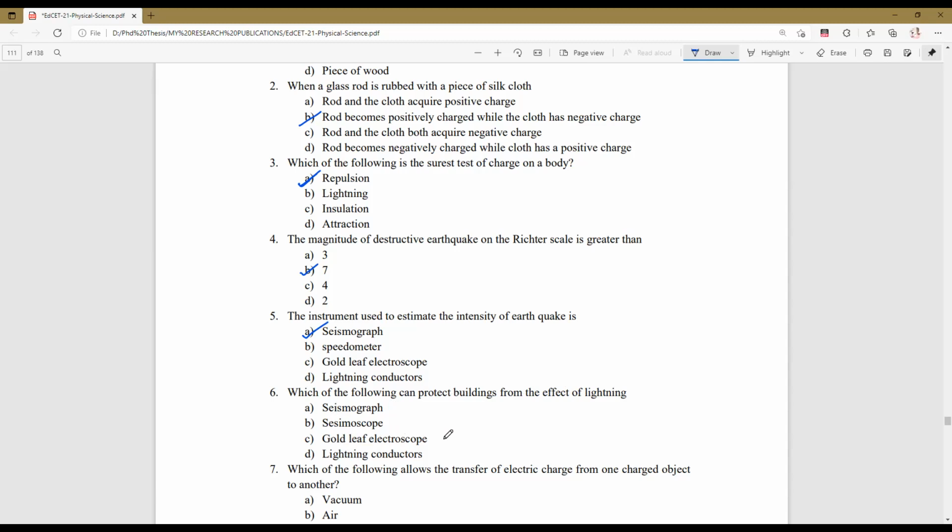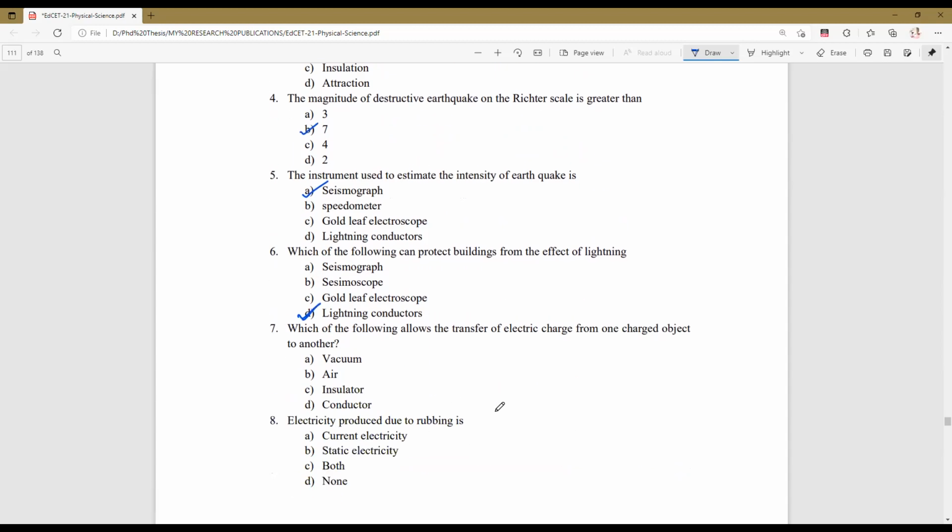Gold leaf electroscope is an instrument for determining the charges on the body, whether positive or negative. Seismograph is used for determining the intensity of earthquake, whereas lightning conductor is the right answer, because by connecting a lightning conductor near our house, at a greater height compared to our buildings, we can protect our buildings or house.